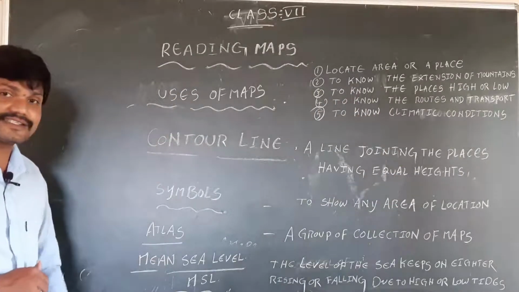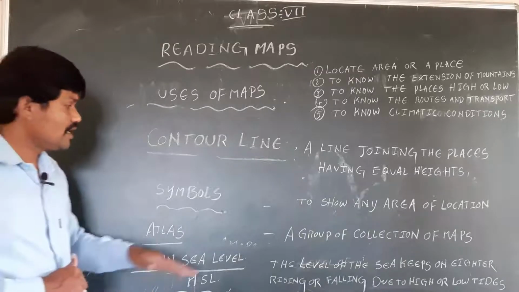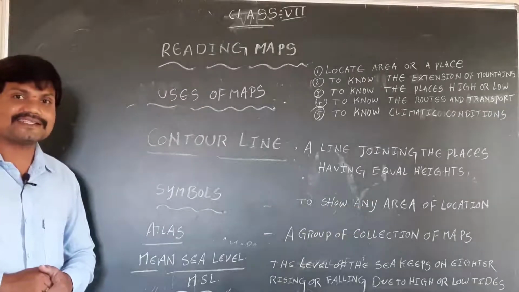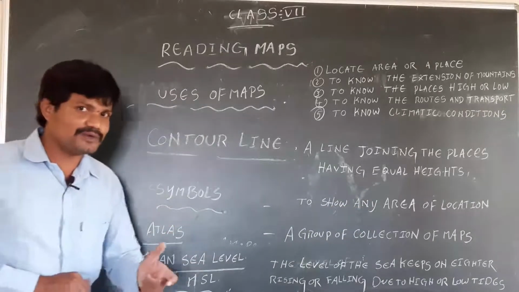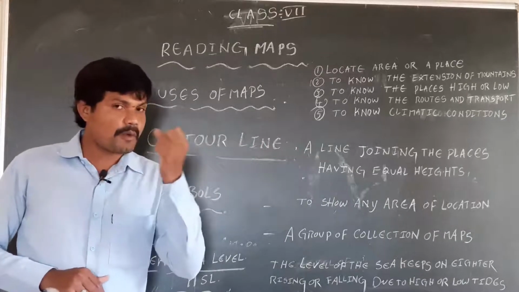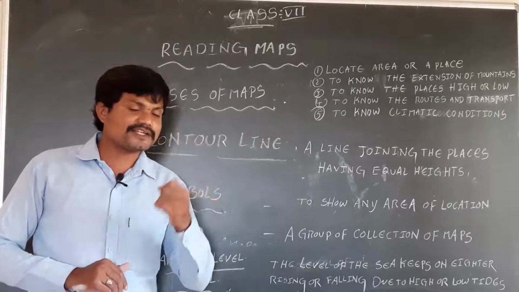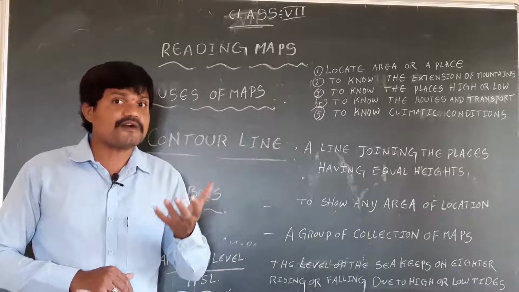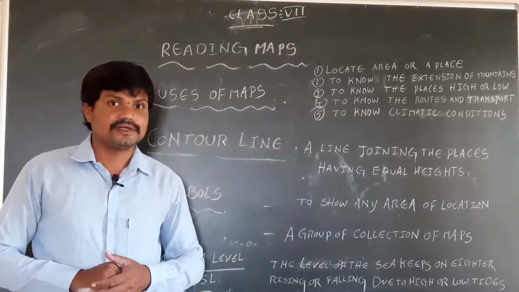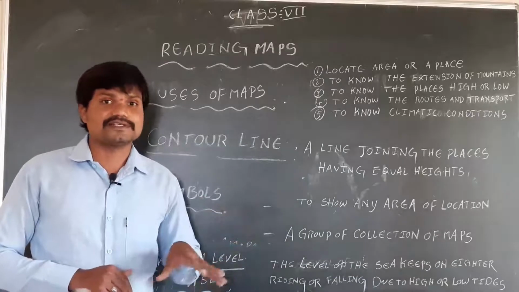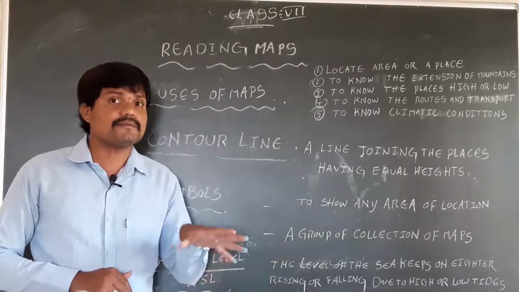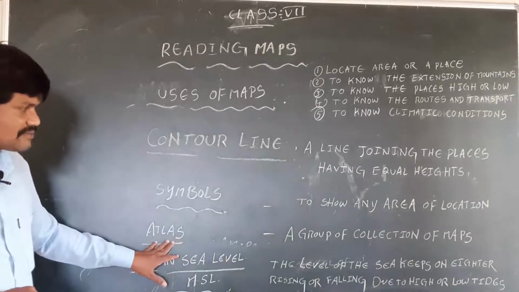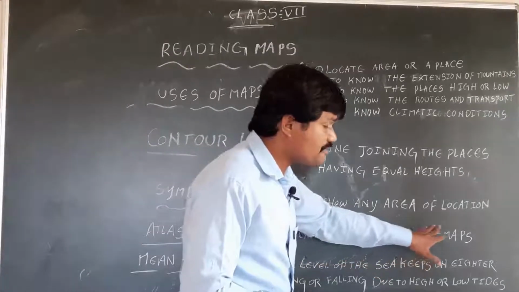Next, atlas. What is an atlas? A collection of maps. Before, I told you about different types of maps: political map, population map, yes or no? Where different types of maps are there. So these groups of maps are called an atlas. So an atlas is a collection of maps.